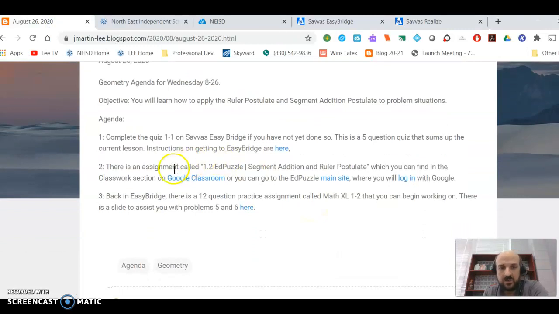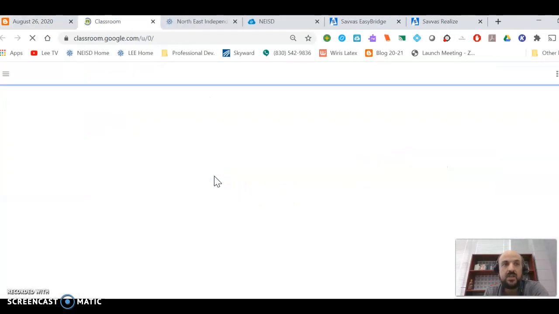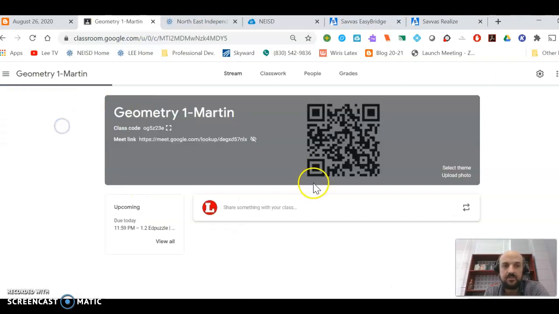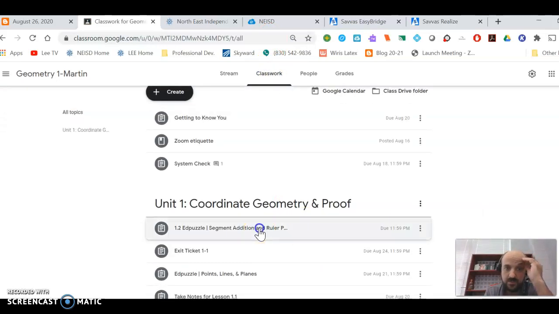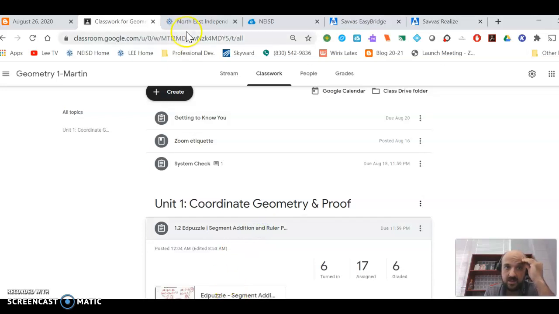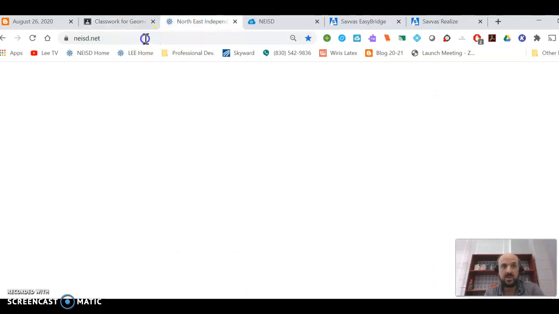The second thing that we're going to do is we're going to go into Edpuzzle. This is section 1-2 on Google Classroom. Google Classroom link is there if you need that. So it's right here, the 1-2 Edpuzzle. You can click on that link, or you can go to the Edpuzzle main page.